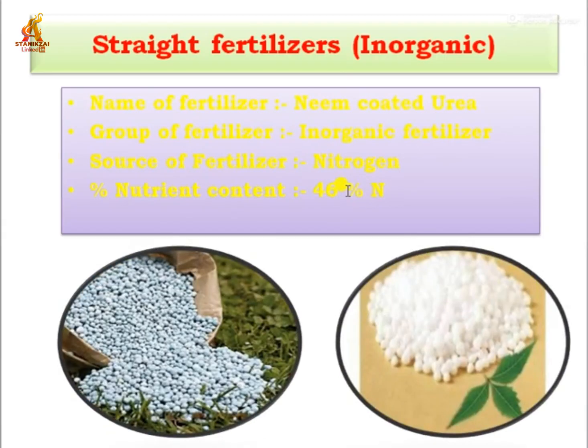The second straight fertilizer is neem coated urea. This is also grouped as an inorganic fertilizer, and the source is nitrogen. Percentage of nutrient content is also 46%. Neem coated urea is mainly used as a slow release nitrogen fertilizer, to avoid the losses of nitrogen, because urea or nitrogen is a highly mobile element. Hence neem coated urea was developed.